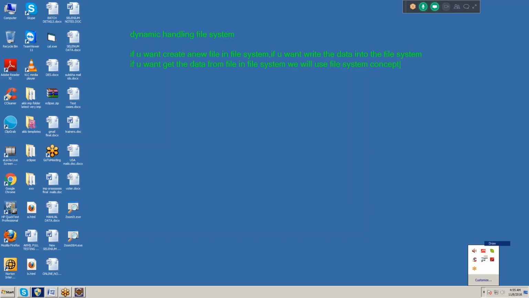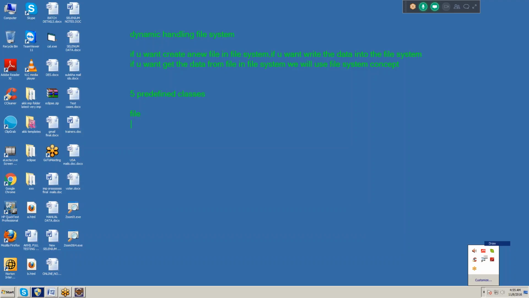For that we are using 5 predefined classes. So without going to D drive or E drive, directly through code, we can create a new file in file system. We can write the data into the file in file system. We can get the data from the file in file system.